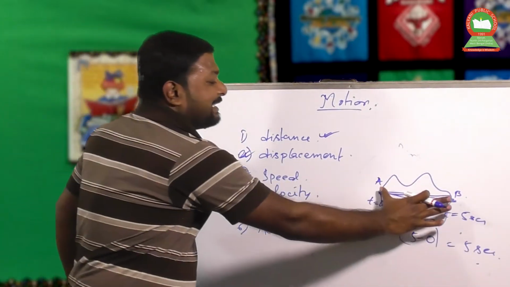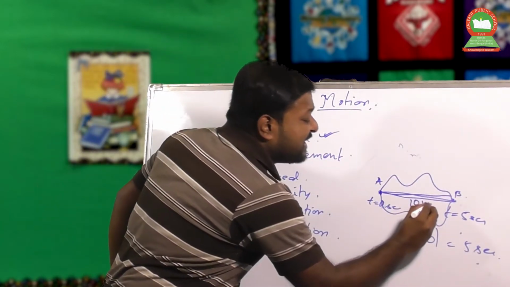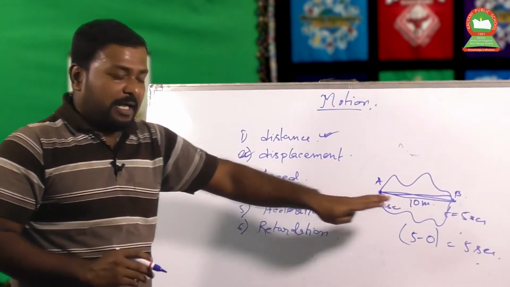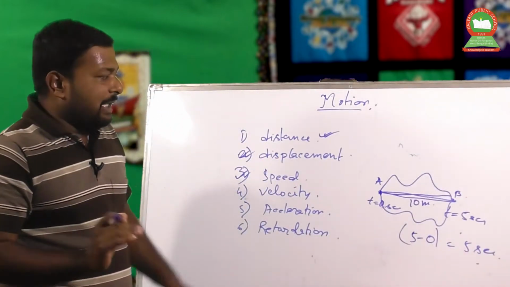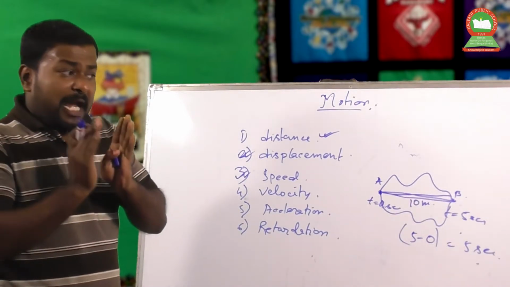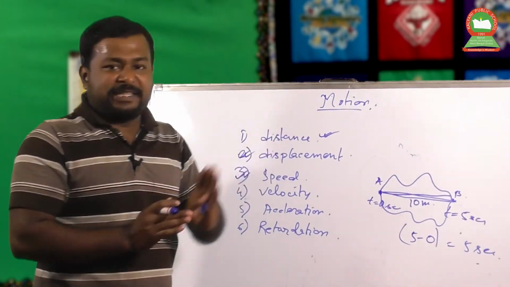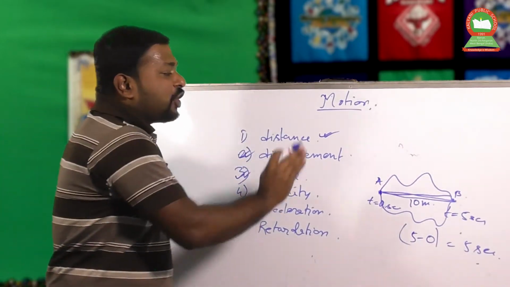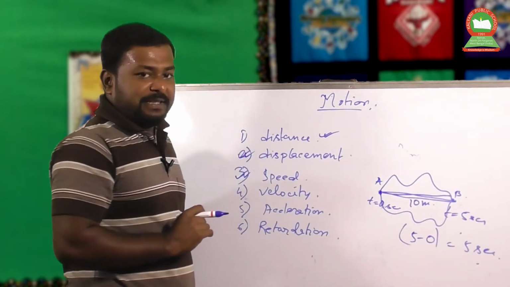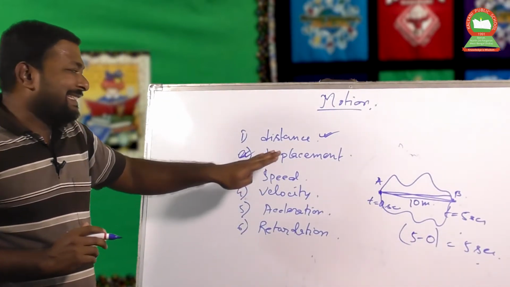Now there is a distance which is AB. Let's take it as 10 meters. This is the distance traveled by the body, say it is 10 meters. Now if we calculate the distance traveled in 1 second, we have to calculate the rate of change of distance or displacement. So the rate of change of distance is called the speed. As distance is a scalar quantity, that's why speed is also a scalar quantity.